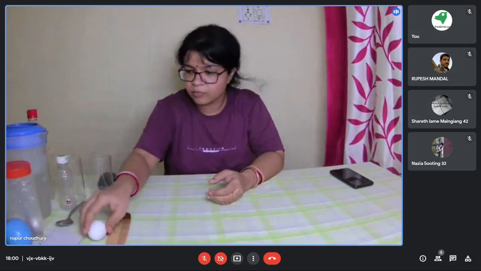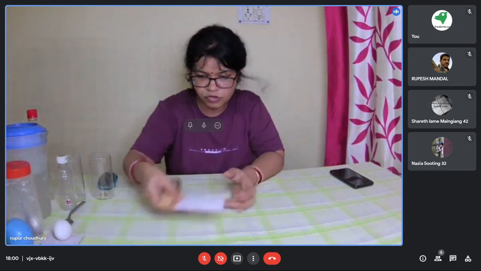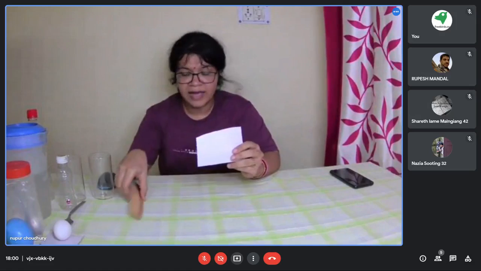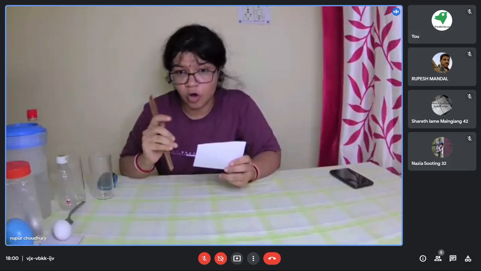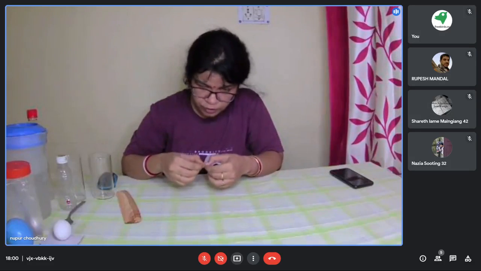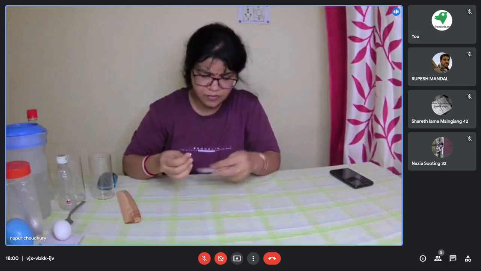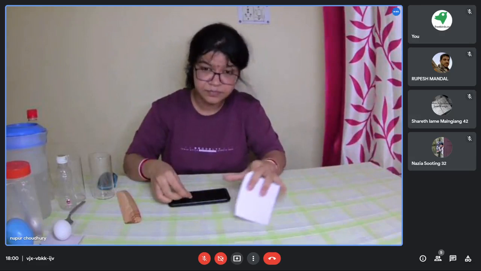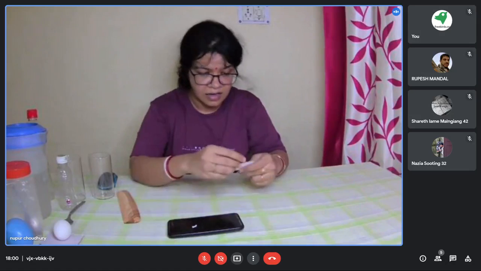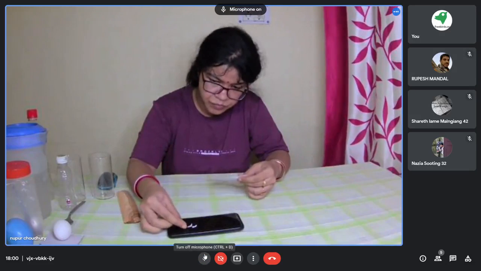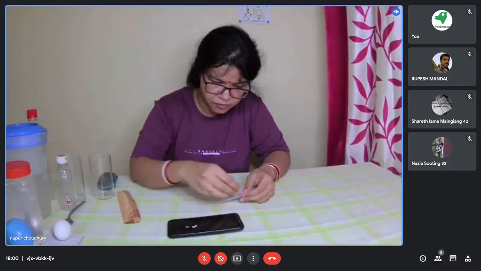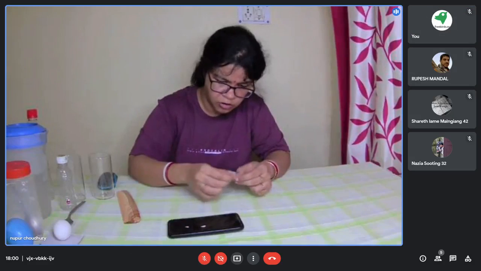So a small demonstration of how electrostatic force works. Now I have a small sheet of paper, and I have this comb with me. Okay, so now what is my job? What I will do is, I will tear this sheet of paper into small pieces.